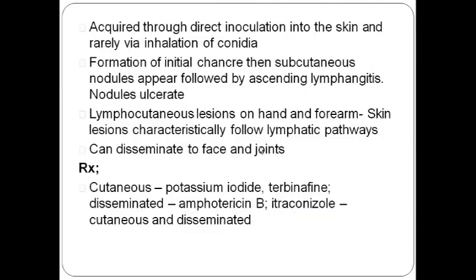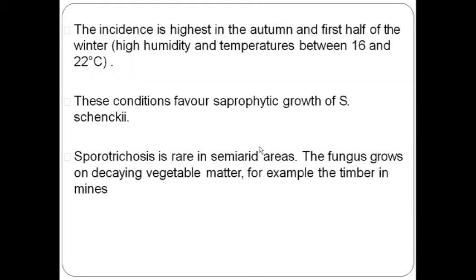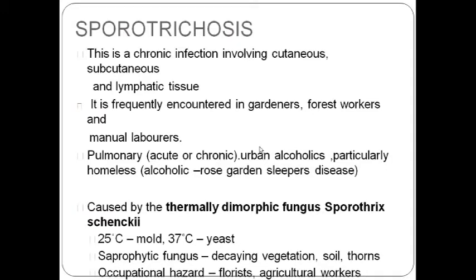So, as we discuss all these things, the thorn bite is one of the most common causes of inoculation of the pathogen. Now one thing to remember is that it is very rare in semi-arid regions, so it is mostly seen in decaying vegetable matter, timbers in mines. So wet regions usually, and it is not a human commensal. It is basically a saprophytic fungus that lives in soil. So it is basically an opportunistic infection caused by accidental or occupational inoculation.